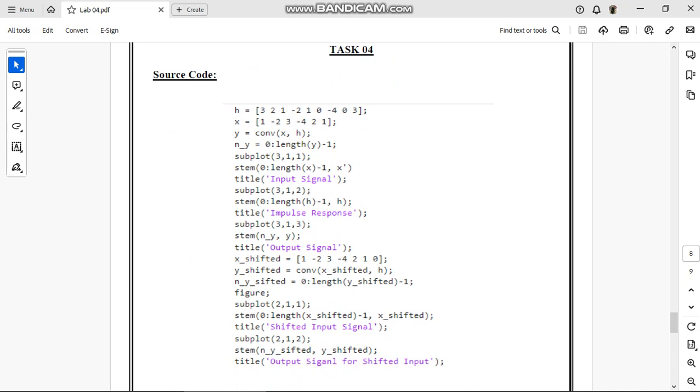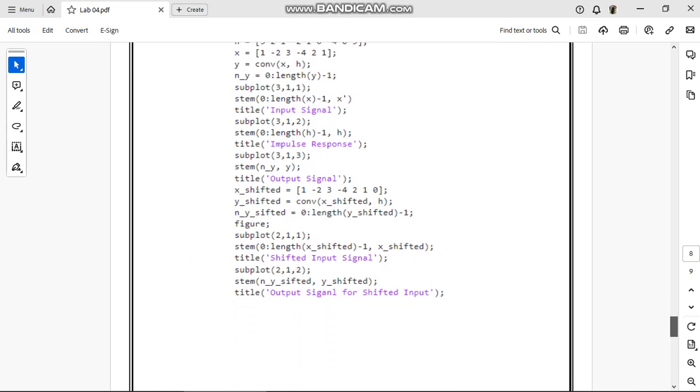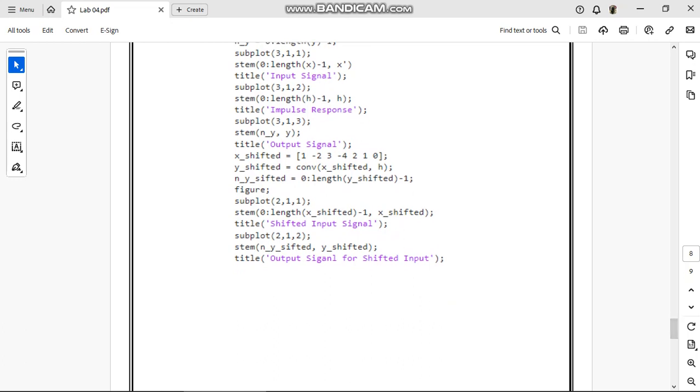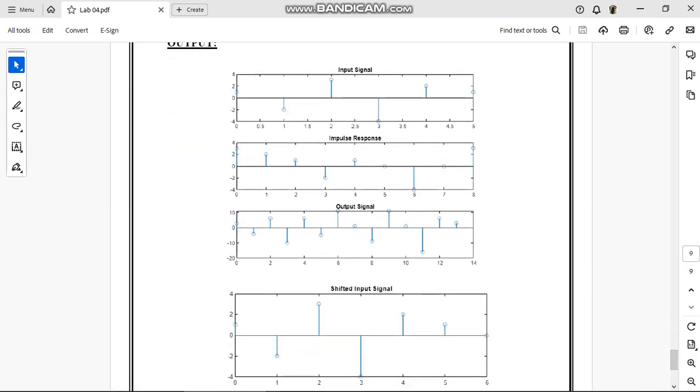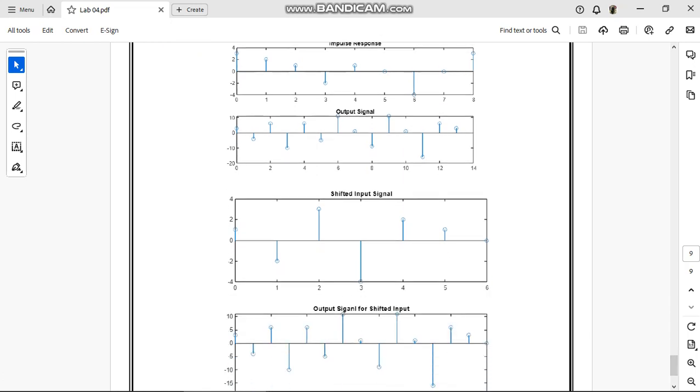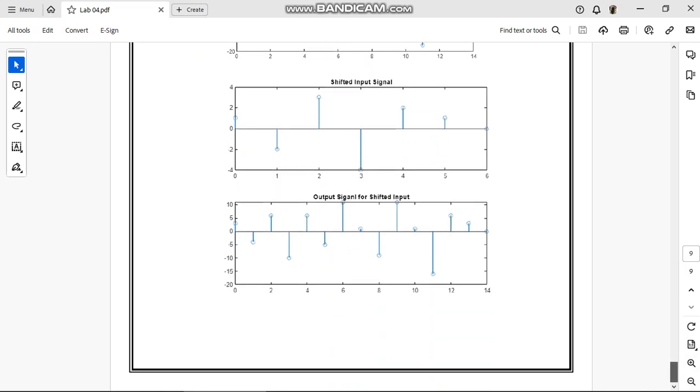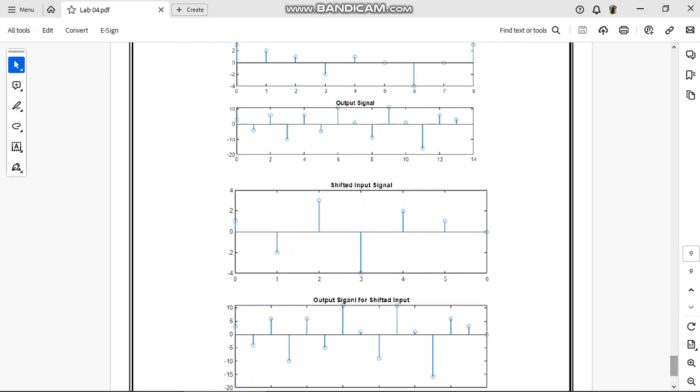Then we have used a shifted signal as 1, -2, 3, -4, 2, 1 and 0, and I use a figure command. Then I use a subplot command again 2, 1, 2, and at last the title would be as output signal for the shifted output. Now moving on to its output. This is the input signal. This is our impulse response. This is an output signal. This is the figure of the shifted input signal, and this is the output signal for shifted input. Thank you. These were the tasks of the lab report. Allah Hafiz.